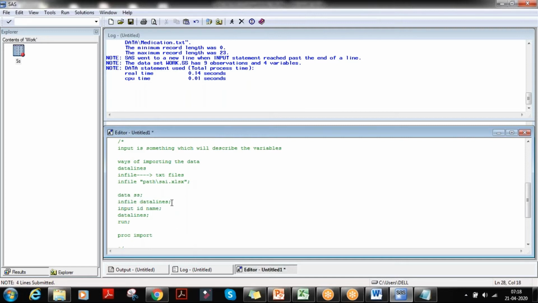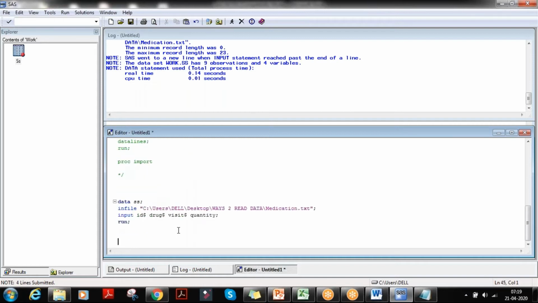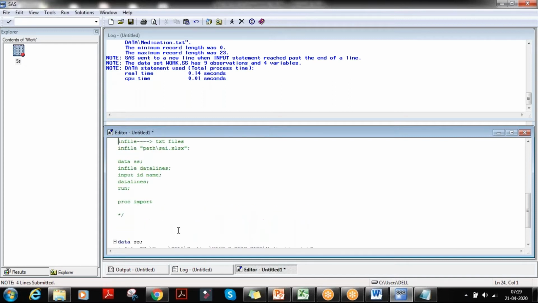When you are using some infile options, only then do you need to mention infile datalines. Got it clear, guys? Okay, so infile is used to import text files, right?